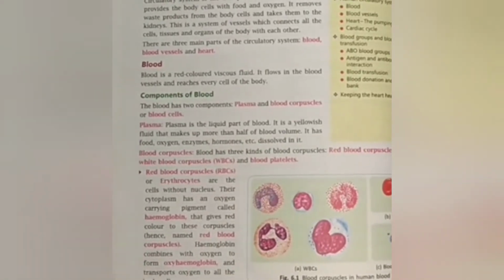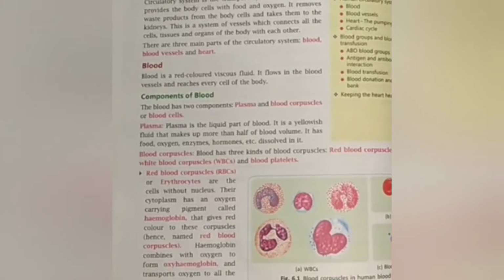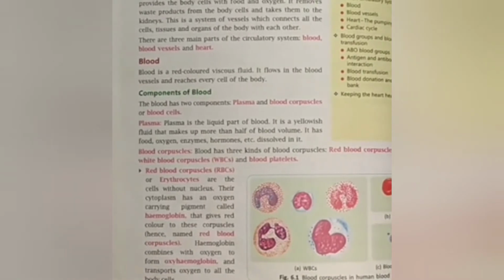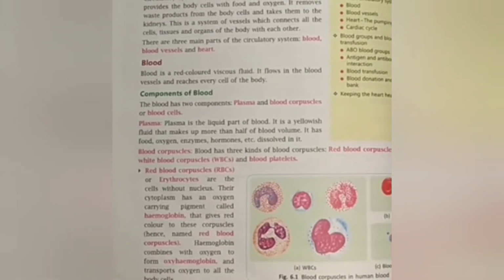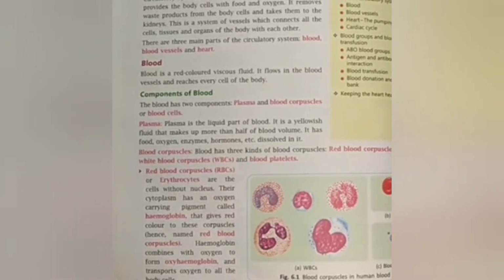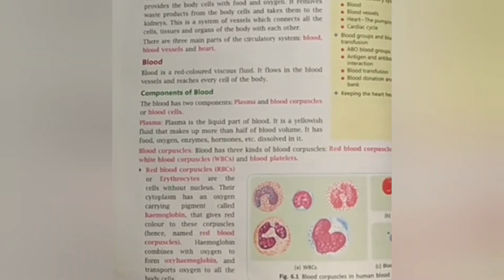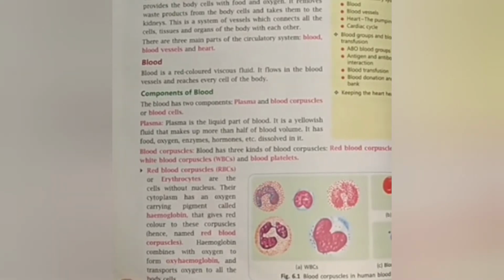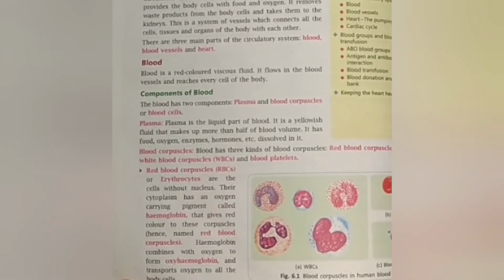Artery, the blood vessels that carry the blood away from the heart towards the organs. Vein, the blood vessel that brings the blood towards the heart. Pulse, a wave of distension or ripple of pressure which passes along the arteries. Sphygmomanometer, instrument used to measure the blood pressure of a person.